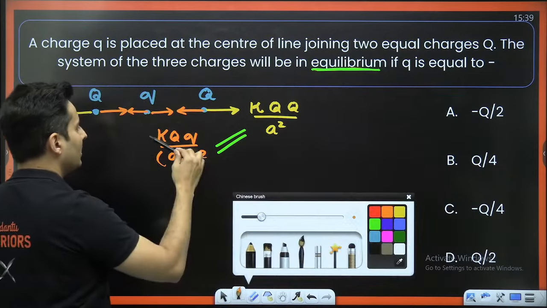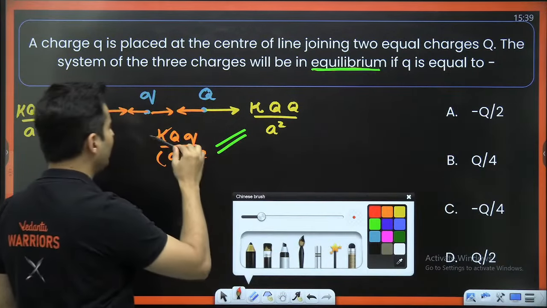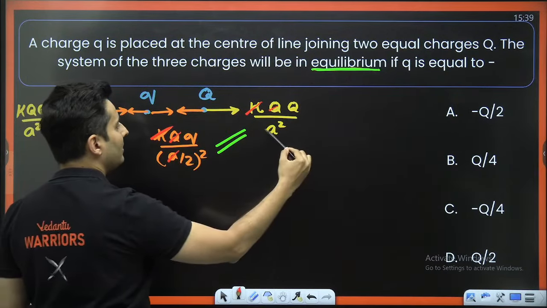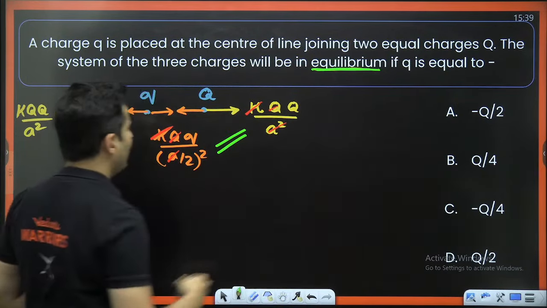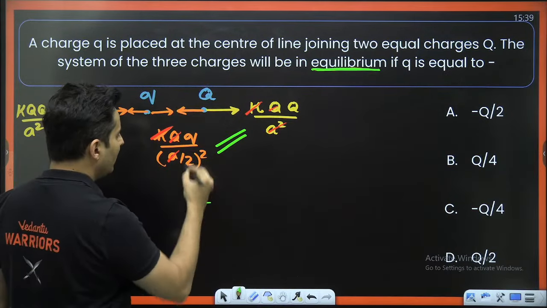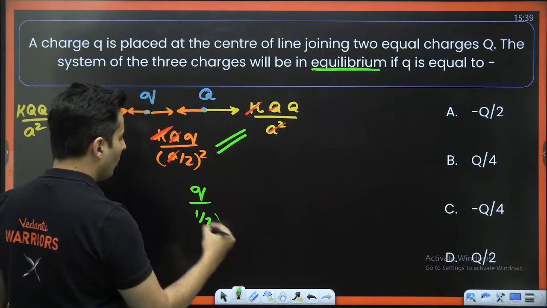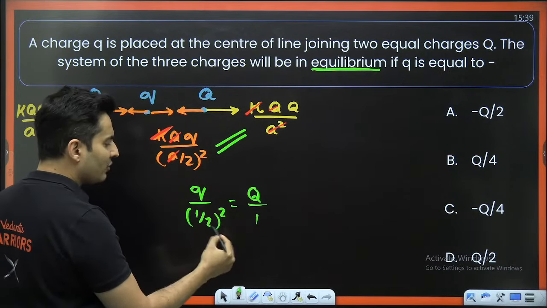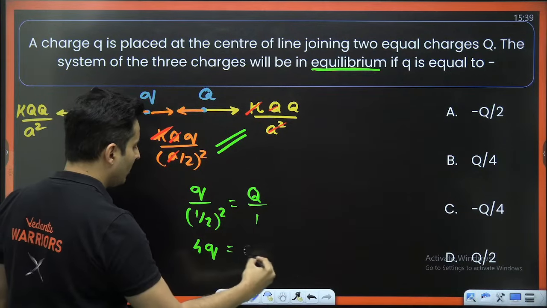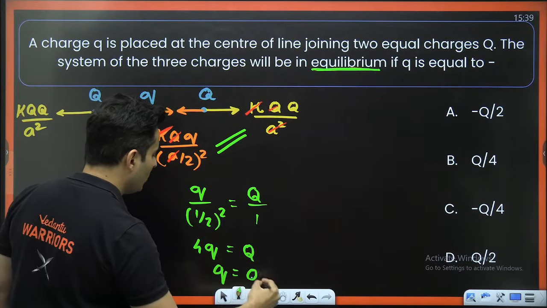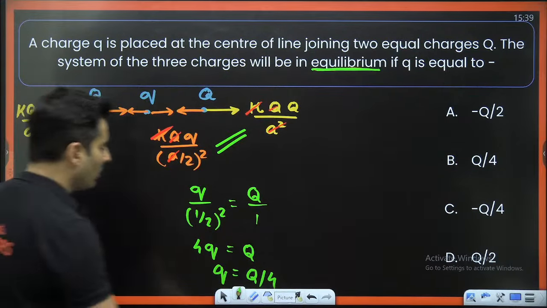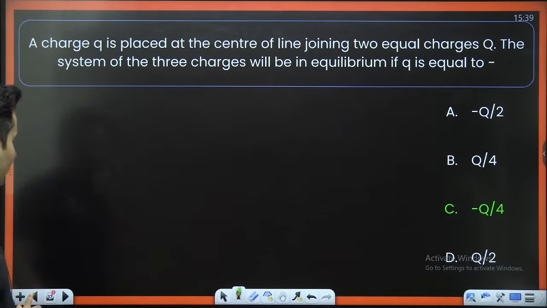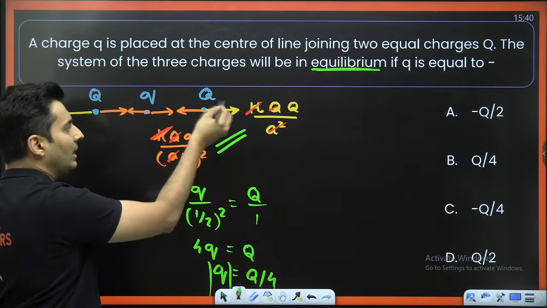Now what will happen? K will get cancelled. Capital Q will get cancelled. In fact, this A and this A square will also get cancelled. What am I left with? Small q divided by 1 by 2 whole square is equal to capital Q divided by 1. So 2 square is 4, so 4q is equal to capital Q, or q is equal to Q divided by 4. But this is only the magnitude. The sign will always be opposite, so it will be minus Q by 4.